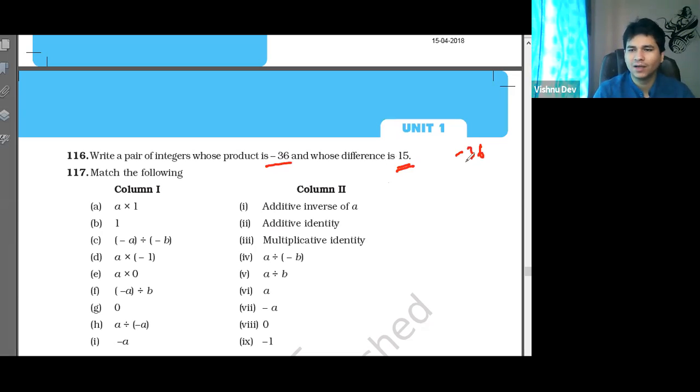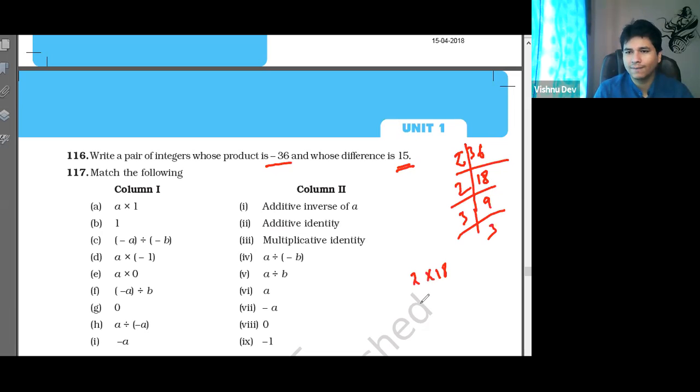So see, first of all, start with the factors of 36. So what will the factors of 36 be? Tell me. Think about it. So the factors of 36 are 1 into 36, 3 into 12, 6 into 6, 2 into 18, 4 into 9. Think about 2 into 18, 9 into 4, with a minus, because it is negative now.